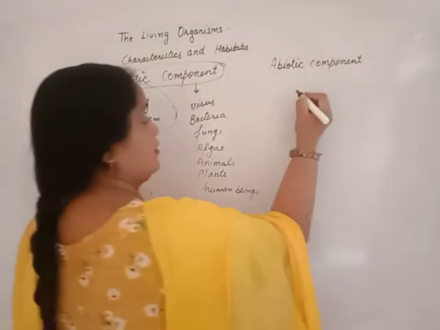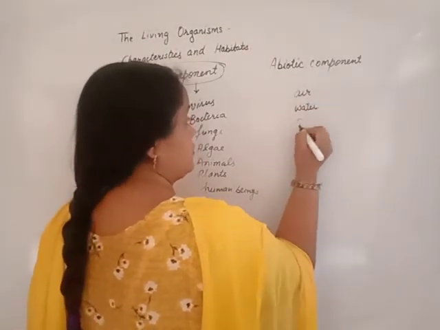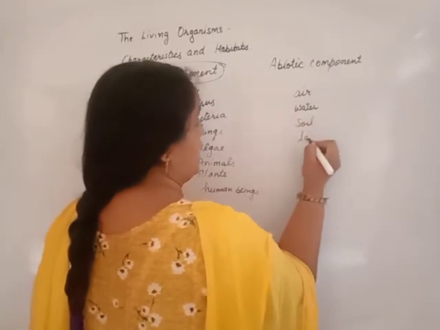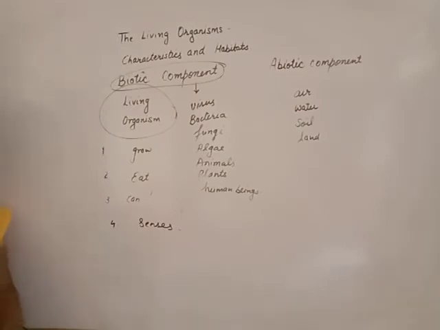But air, water, soil, land, all are abiotic components of the environment. Environment consists of two components, the biotic component as well as the abiotic component. Biotic component means living beings. And abiotic component means non-living things like air, water, soil, land, etc.